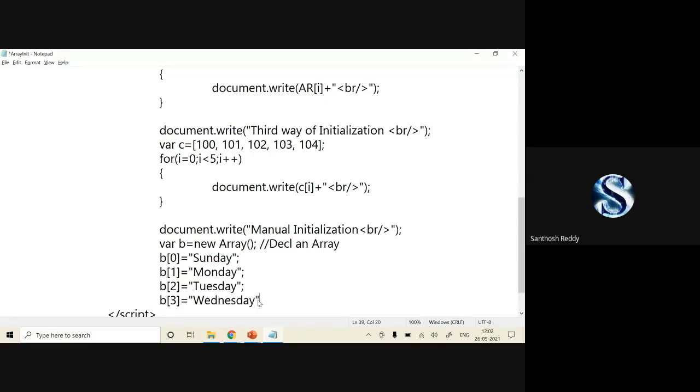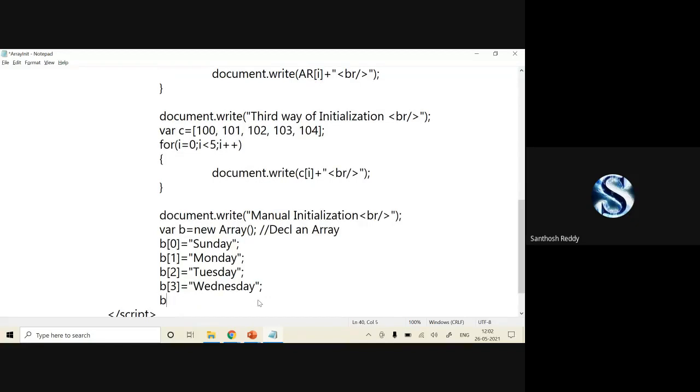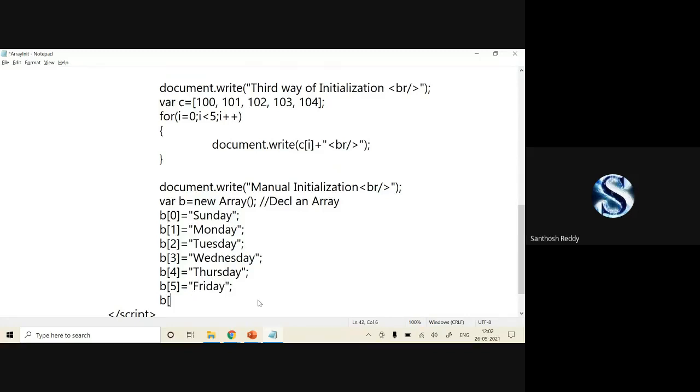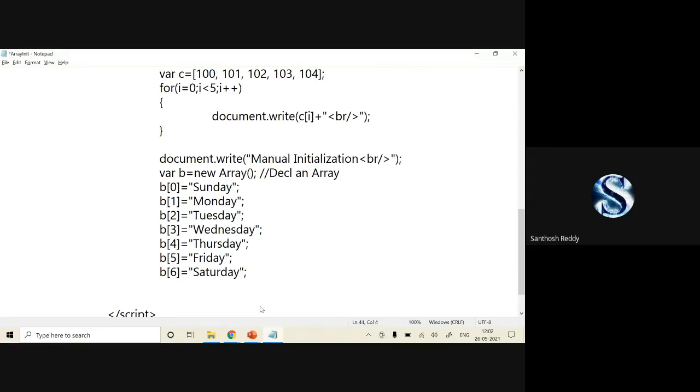Wednesday. B of 4 is equal to Thursday. B of 5 is equal to Friday. B of 6 is equal to Saturday. And I have given a semicolon. So I have manually initialized it. At that time, I may not know the size. So what should I do here?